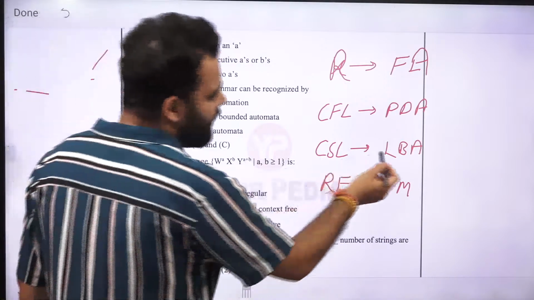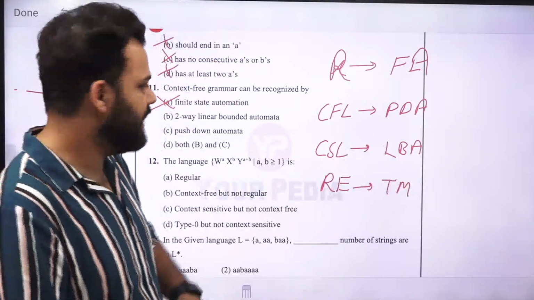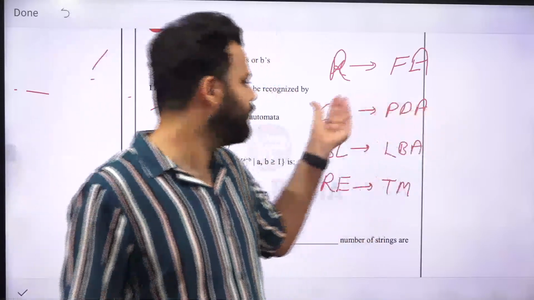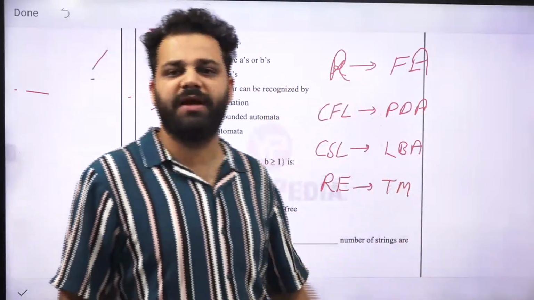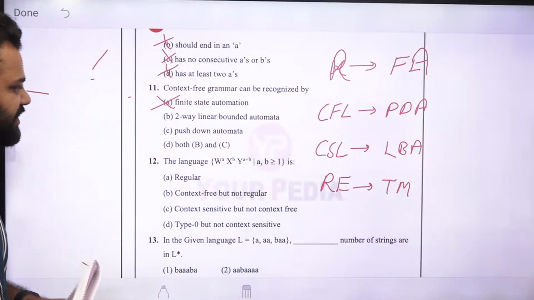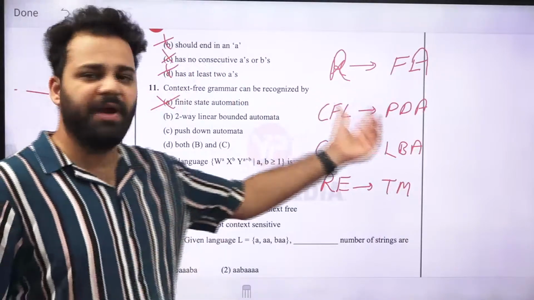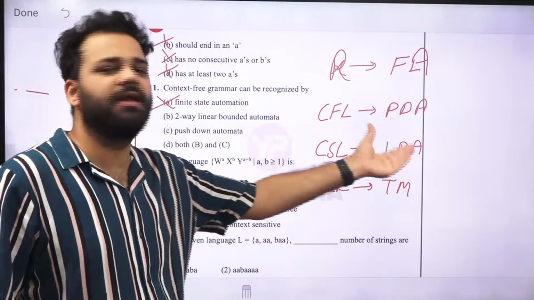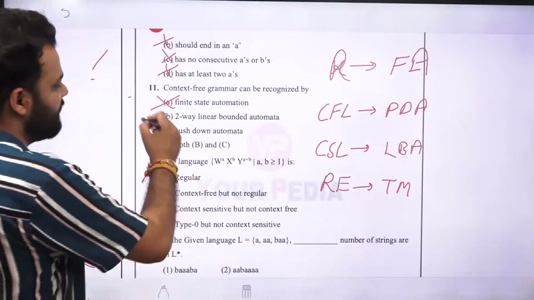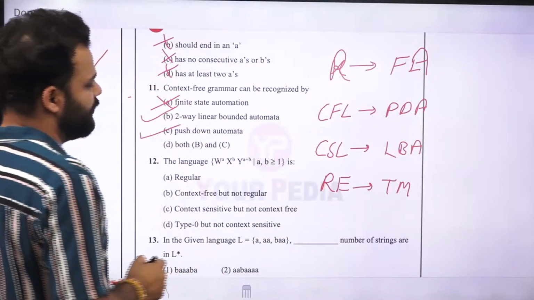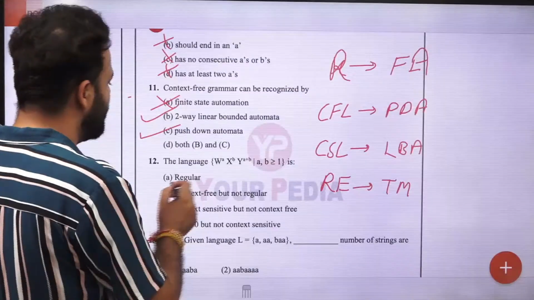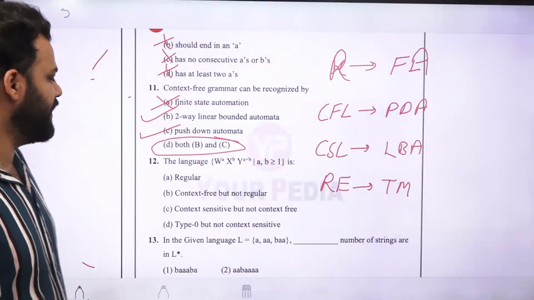Now, if a PDA is able to do CFL, then linear bound automata is a more powerful machine than PDA. So if PDA is able to accept it, linear bound automata will also be able to accept it. And next is pushdown automata. So the correct option will be both B and C.